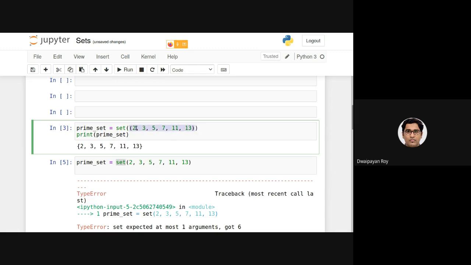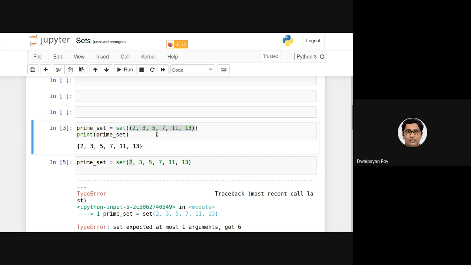So here the single argument is basically a tuple. But what I am doing is providing 6 arguments here: 1, 2, 3, 4, 5, 6, comma separated. Note that here there is only one parameter, which is this, called a tuple. So I am providing a tuple as the only argument in this set function.